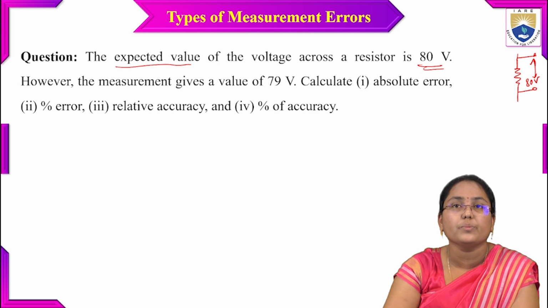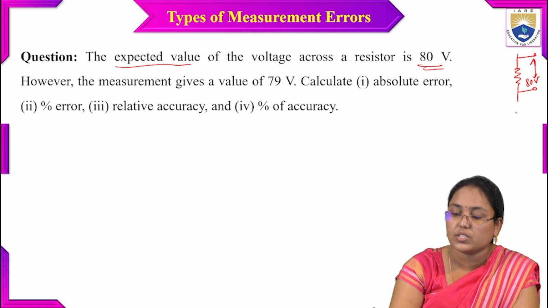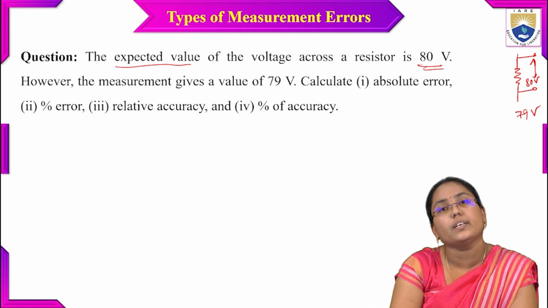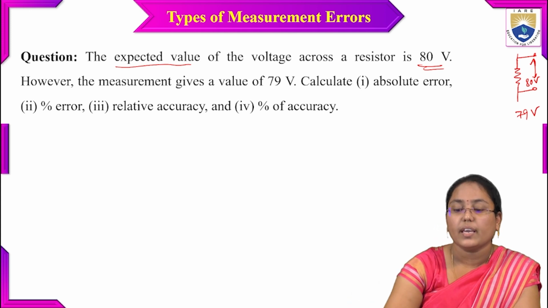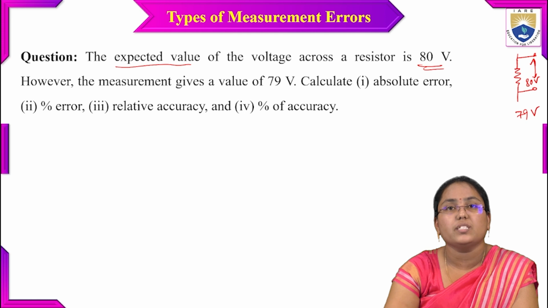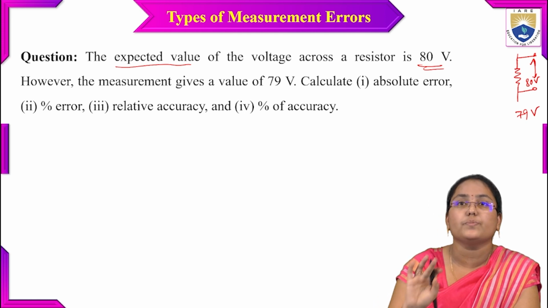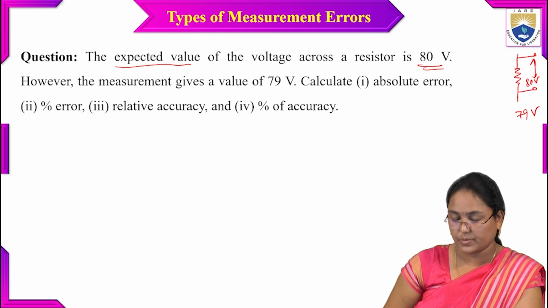However, the measurement gives a value of 79 volts instead of 80 volts. We need to calculate the absolute error, percentage error, relative accuracy and percentage accuracy of this measurement process.